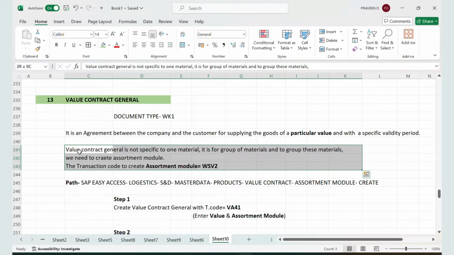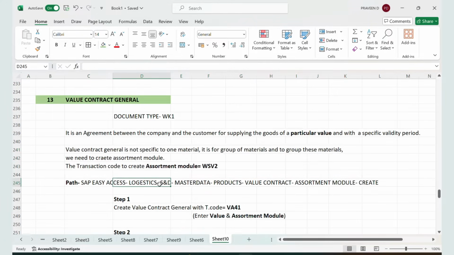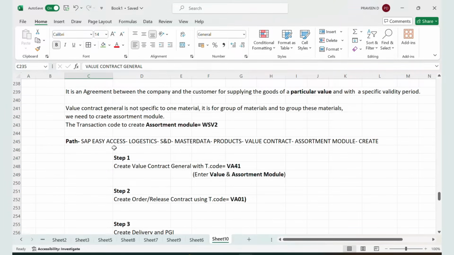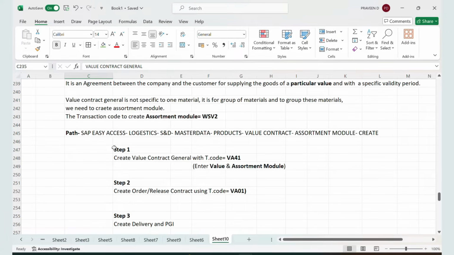We have to create one assortment module with the help of transaction WSV2, or you can navigate through this path: SAP Easy Access, Logistics General, Sales and Distribution Master Data. Or we have a direct transaction called WSV2. In interview, they will ask in which business process you will come across assortment module. You have to tell value contract general.